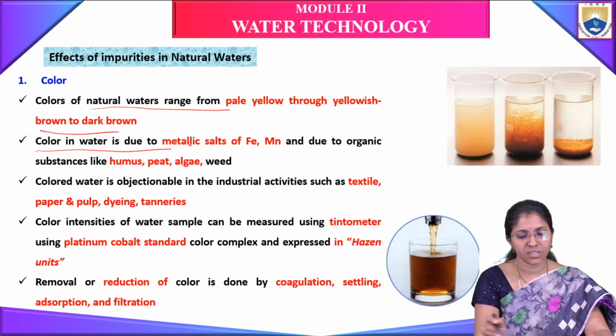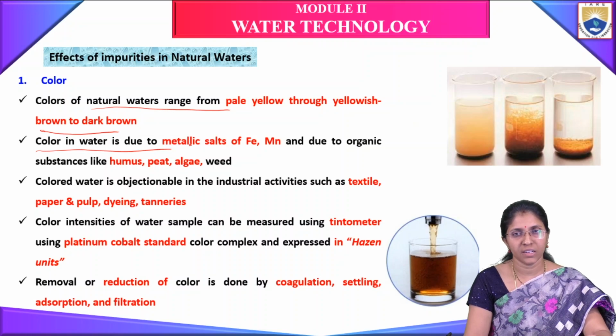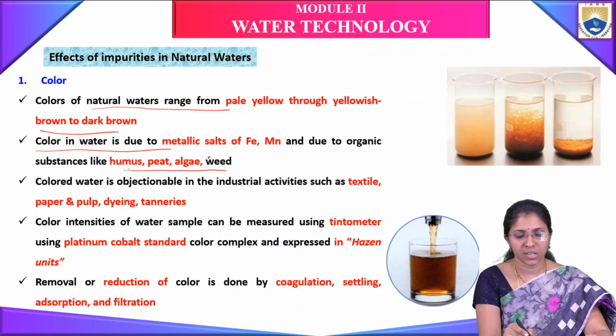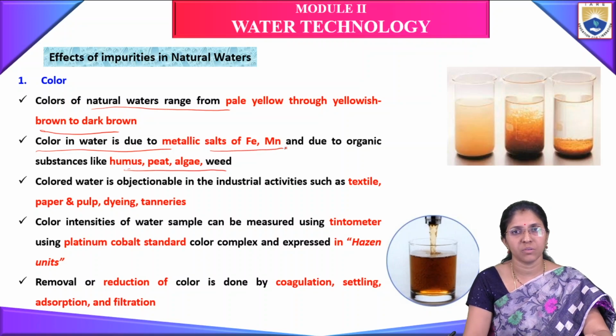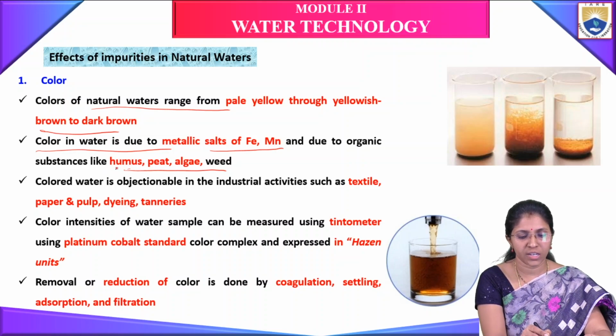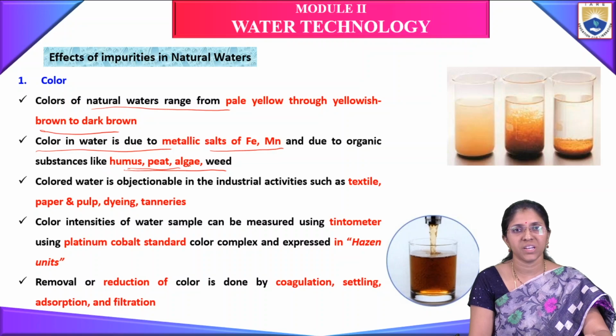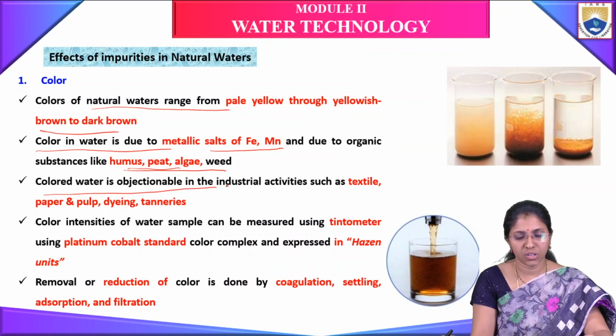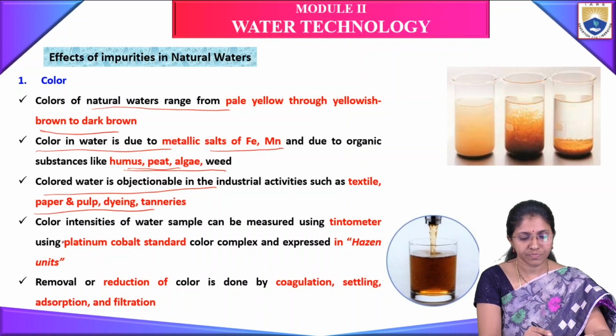Color in water is due to metallic salts of iron and manganese, and organic substances like humus, peat, algae, weed. Colored water is objectionable in industrial activities such as textile, paper, pulp, dyeing and tanneries.